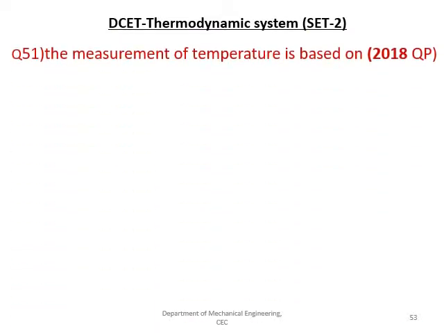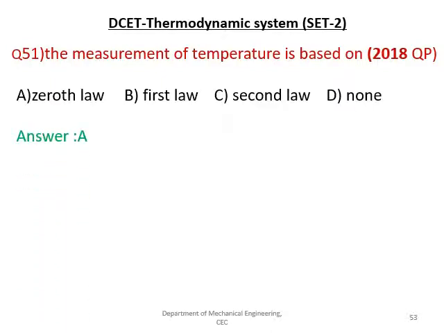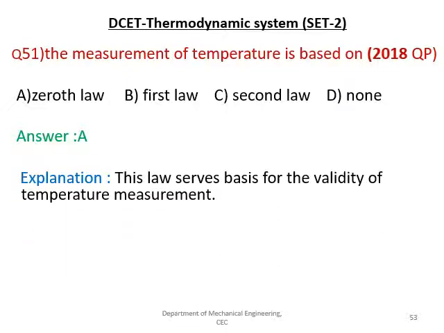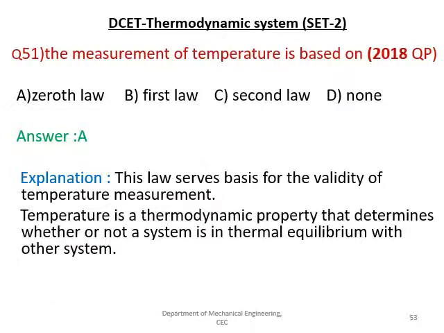The next question is, the measurement of the temperature is based on, the given options are the zeroth law, first law, second law and none, and the answer is zeroth law. We know that this law serves as the basis of validity of the temperature measurement. It means if one body is in thermal equilibrium with a second body, in turn they are in thermal equilibrium.